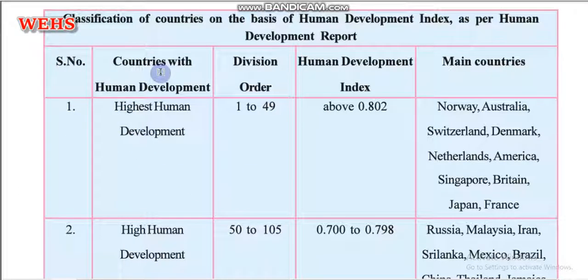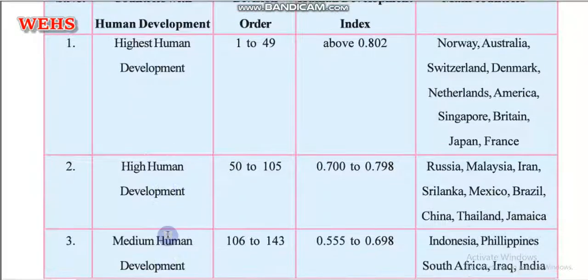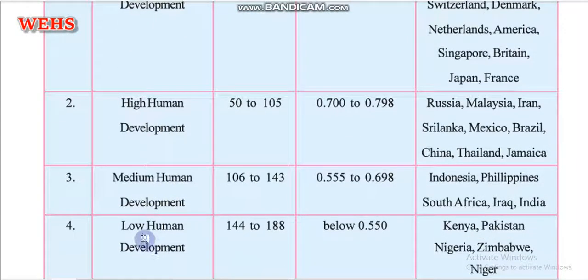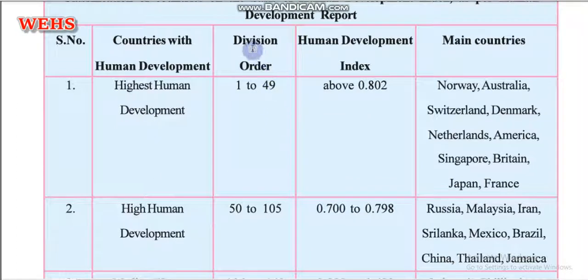Then the second one is the four categories: highest human development, high human development, medium human development, and low human development. And afterwards the division on which position they stand. And apart from that, as per the human development index, what is the status of any specific country, and these are the names of the countries which come under this category.